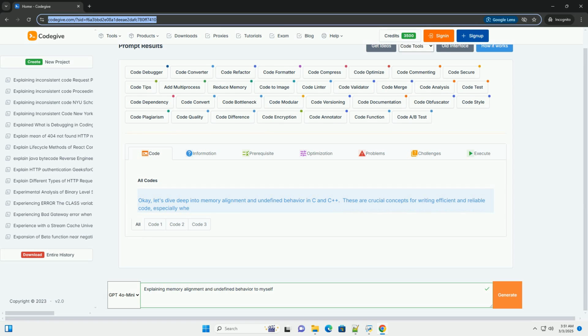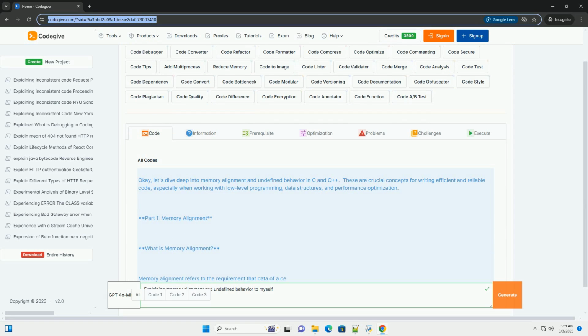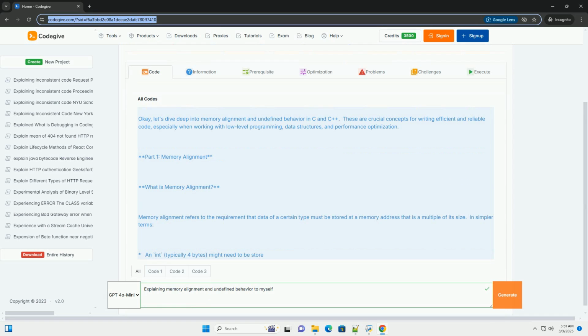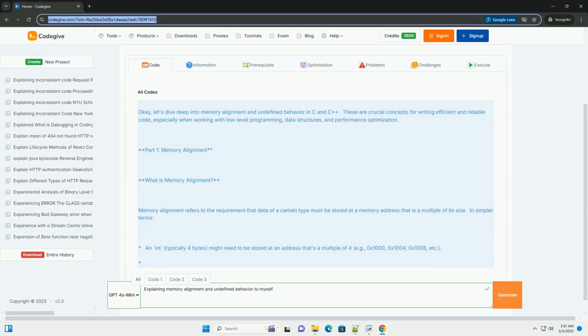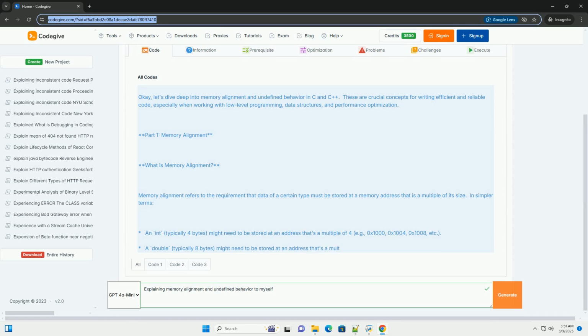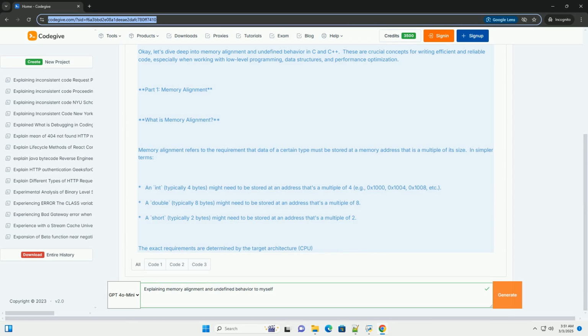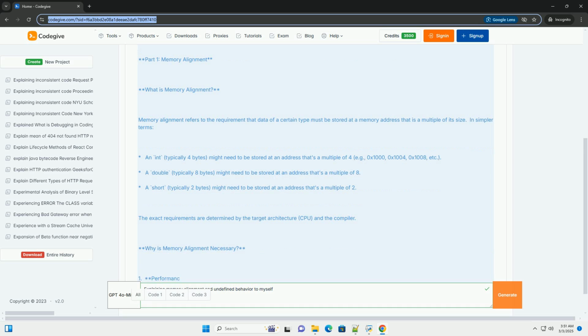OK, let's dive deep into memory alignment and undefined behavior in C and C++. These are crucial concepts for writing efficient and reliable code, especially when working with low-level programming, data structures, and performance optimization. Part 1, Memory Alignment.